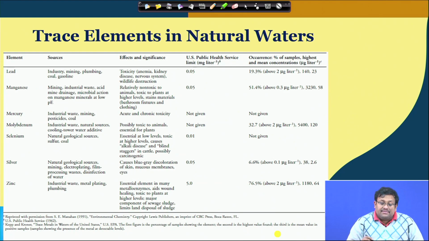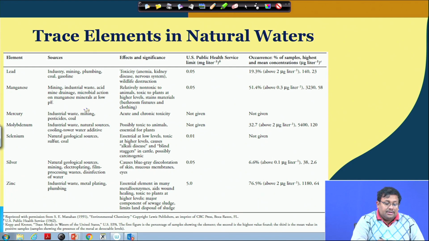Obviously, lead is a very important trace element, which is prevalent in industrial effluent, mining, plumbing, coal and gasoline, and it produces acute toxicity, specifically anemia, kidney disease, nervous system damage, and wildlife destruction. Manganese is mainly found in mining activities, industrial waste and acid mine drainage, and it is relatively non-toxic to animals and toxic to plants at higher levels.